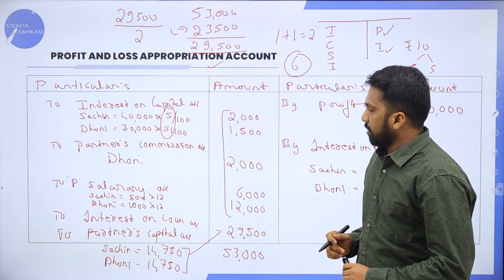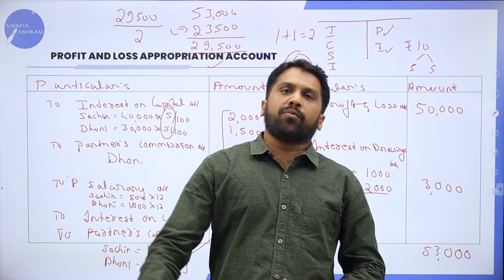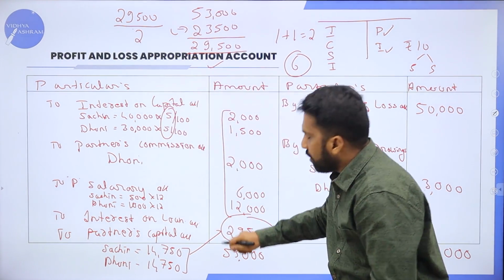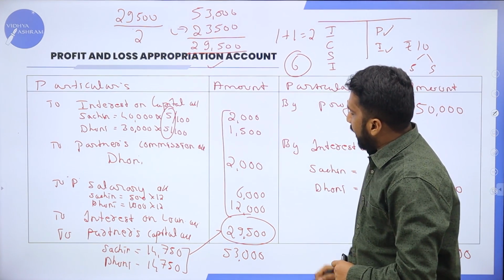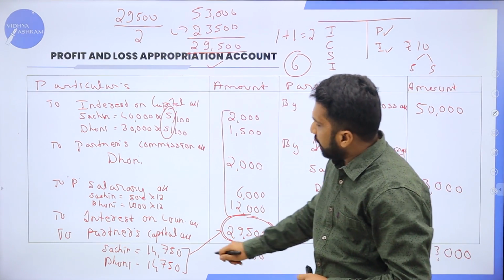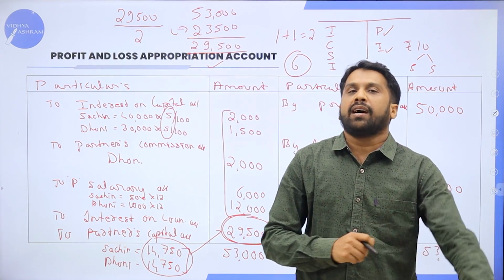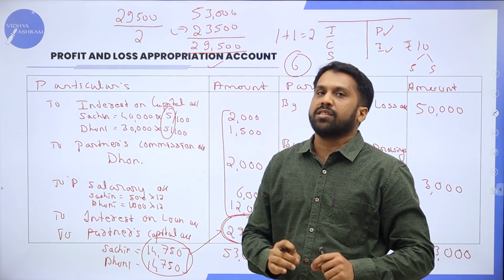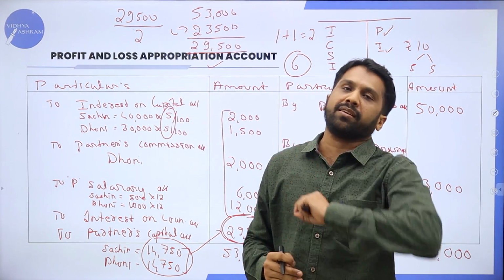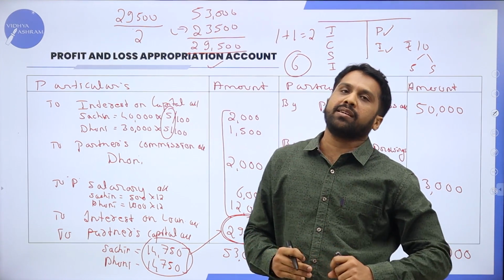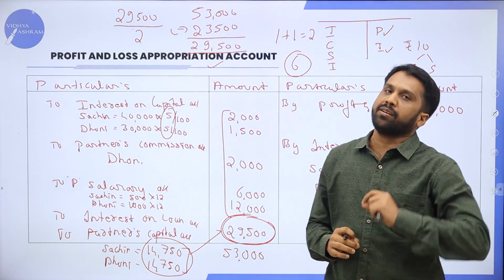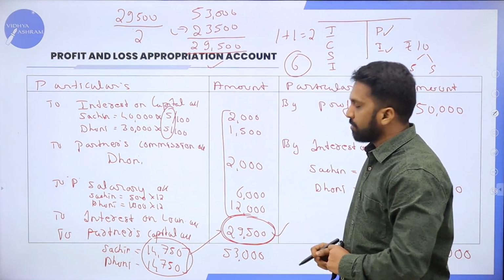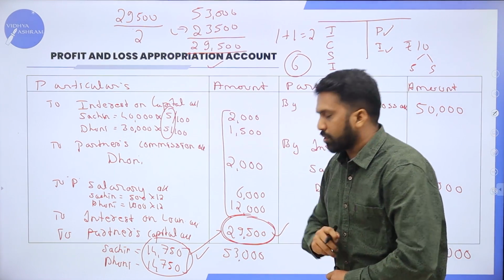And your final answer. In the homework problem, whatever final answer you get, this must be your final answer. You have to send me this one, as well as how much for the first partner and how much for the second partner. These two answers, please send me in the comment box. Clear? Your homework problem answer, you have to send me in the comment box. What should you send? This one as well as these two.